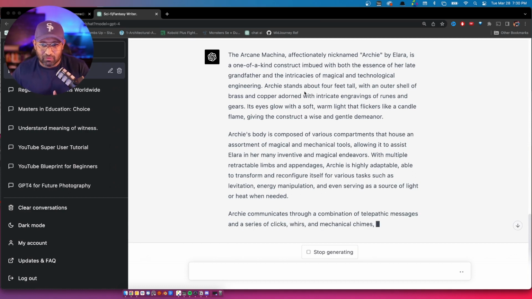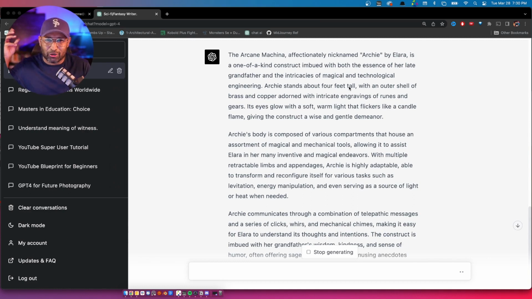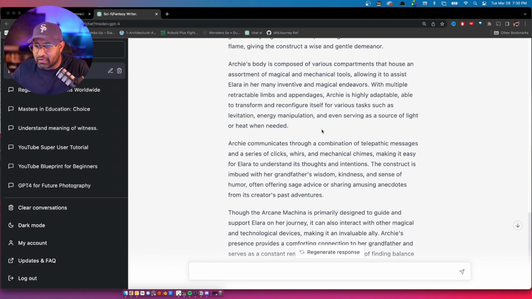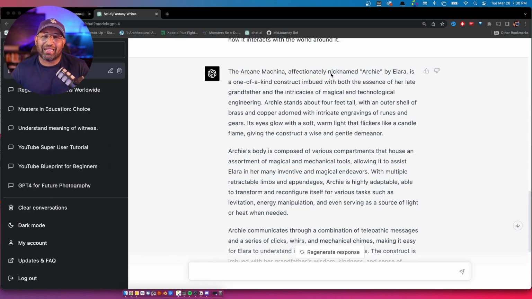I was imagining this Archie wasn't a 4 feet tall robot, but I was imagining like a floating spirit fairy or like a little orb or something like that. But I like this. Let's see where this is going. Archie stands about 4 feet tall with the outer shell of brass and copper adorned with intricate engravings of runes and gears. Its eyes glow with a soft warm light that flickers like a candle's flame, giving the construct a wise and gentle demeanor, just like Grandpa. I love it. Archie's body is composed of various compartments that house an assortment of magical and mechanical tools. You know what? That's actually cool. It's a tool belt, but it's like in a robot.